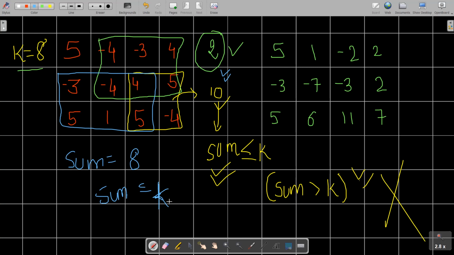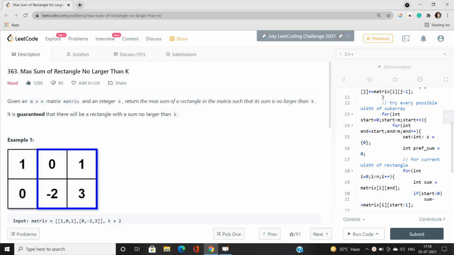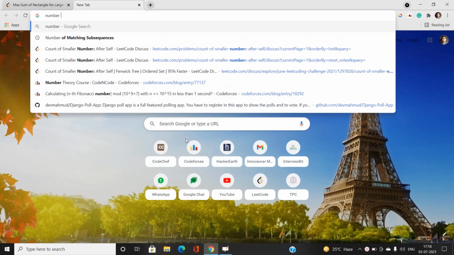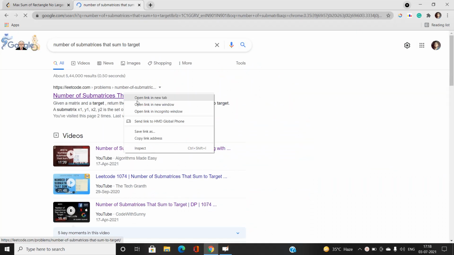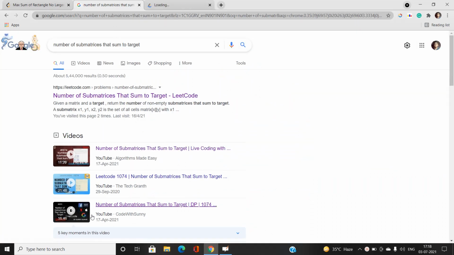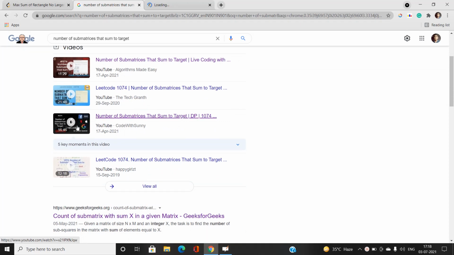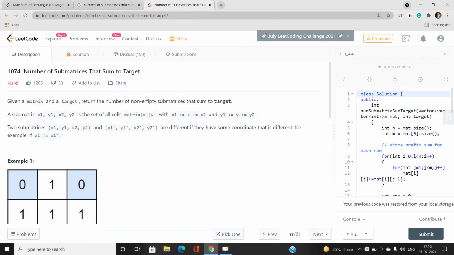I'm going to explain a very good solution to this problem. Let's understand this in a simpler way. I'm going to provide a reference to another problem, number of submatrices that sum to target. You can see one of my videos about it here. If you have any doubts, you can go for it, since the approach is going to be similar.